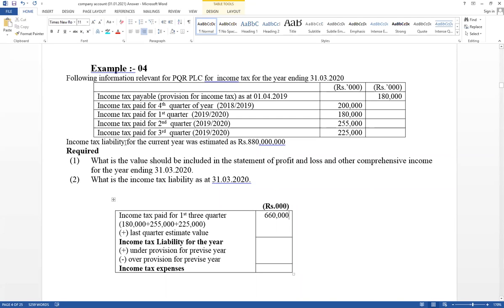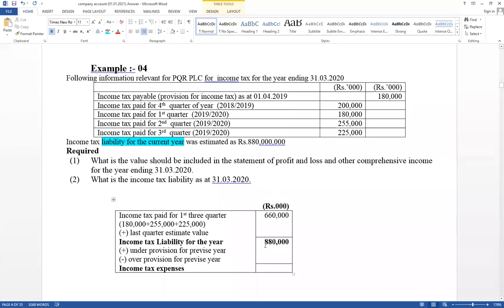And now the current year last quarter estimate value is not given, but income tax liability for the current year is given. Income tax liability for the year is given, 880,000.